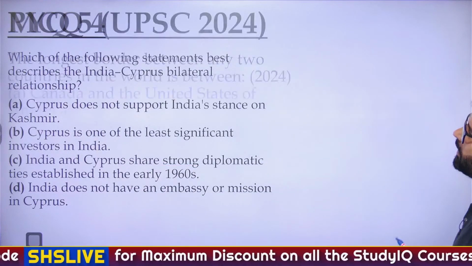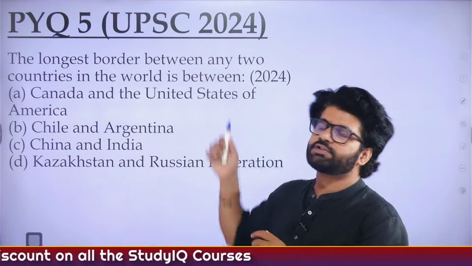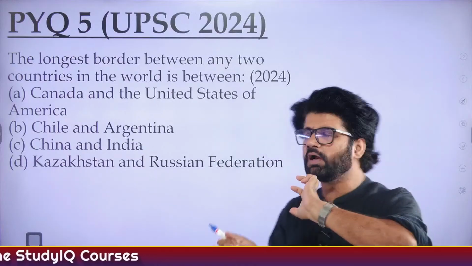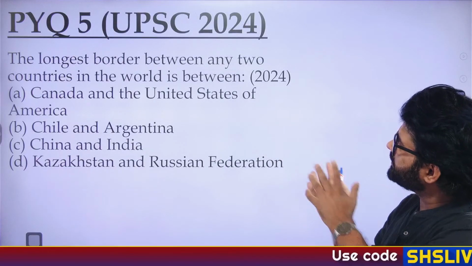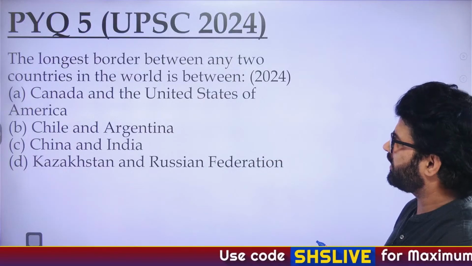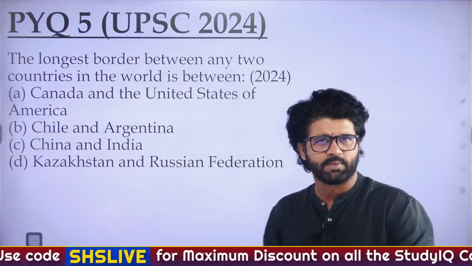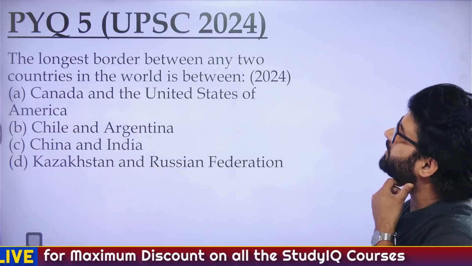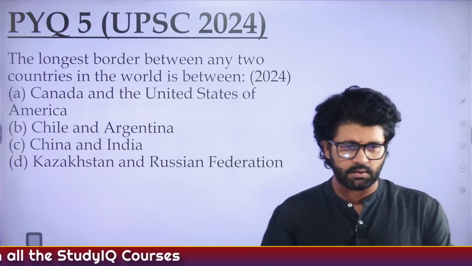Cool, sir. PYQ 5, UPSC 2024. So this is a question which has been asked in 2024. Since we are talking about geopolitics, there is a combination of geography and international relations here. So try to solve this question. You may feel like, sir, this is out of syllabus. But out of syllabus questions will sometimes come in UPSC as well. So be ready for these kinds of bouncers and solve this question.